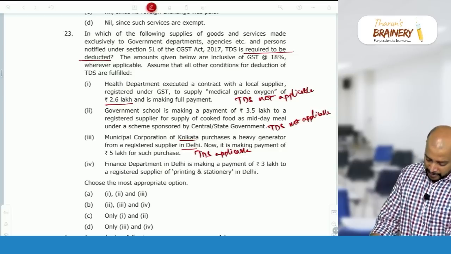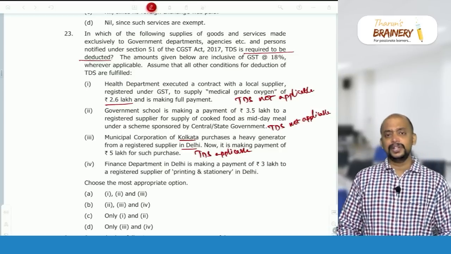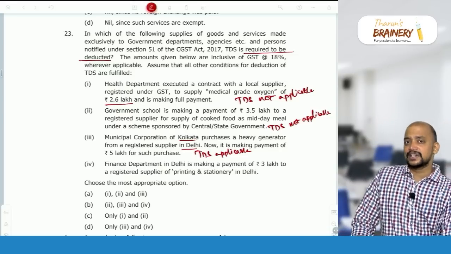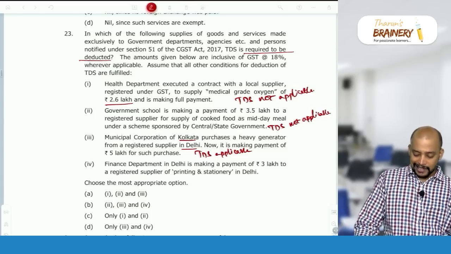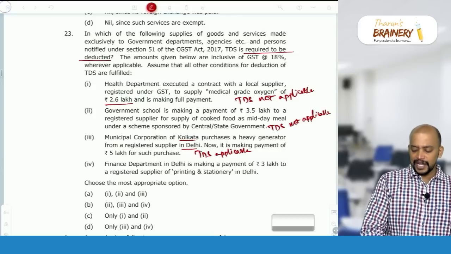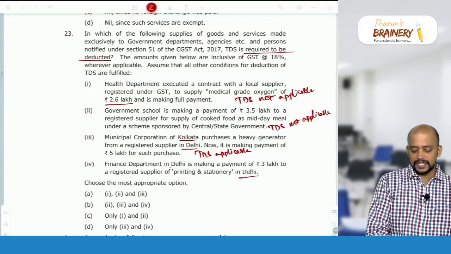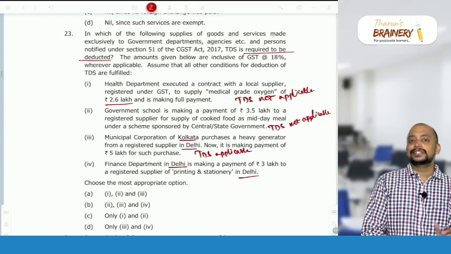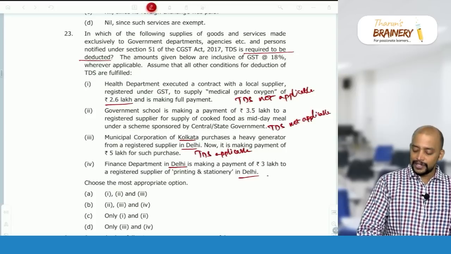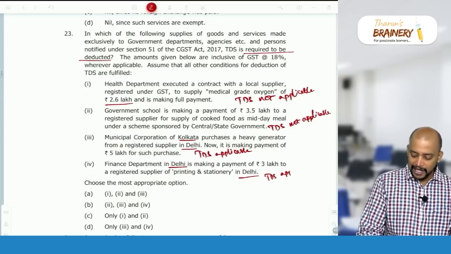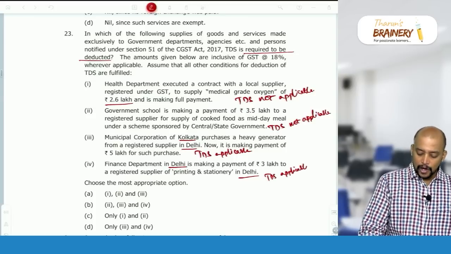Then Finance Department of Delhi is making payment of 3 lakhs. Excluding GST, it is definitely more than 2,50,000. A registered supplier of printing and stationery, Delhi. Location of supplier, Delhi. Location of recipient, Delhi. For printing and stationery services, the general provision applies, location of recipient. So location of recipient and place of supply are both in Delhi. Therefore, TDS is applicable. So the answer is option D.